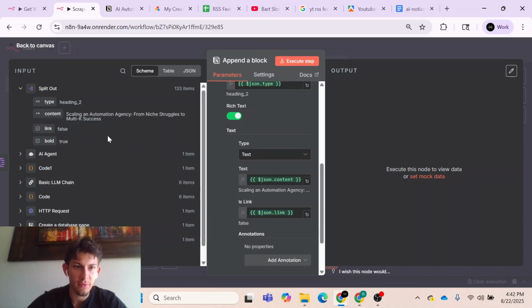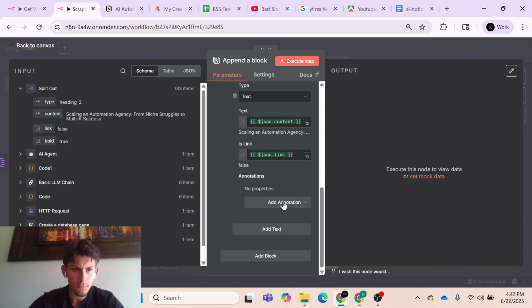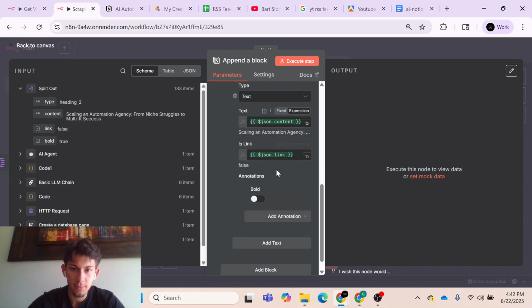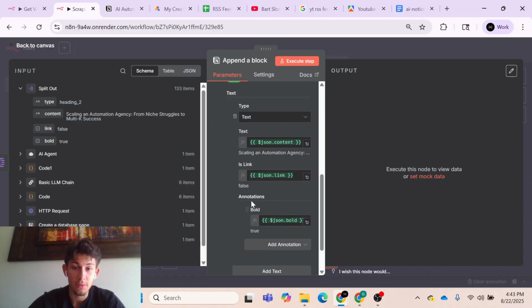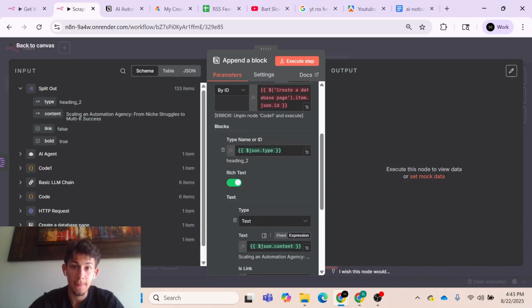Usually this will be false, but let's say AI recognizes that in the transcript there's a link to something and it wants to include that in our blueprint. And then it gets passed to the other AI and the other AI determines that we can make this a link. Then this will be true. And then our annotation will be bold, and bold is also an expression, it's a Boolean. And right here, you can see that it's true. So the only annotation I care about is bold, and then our link.